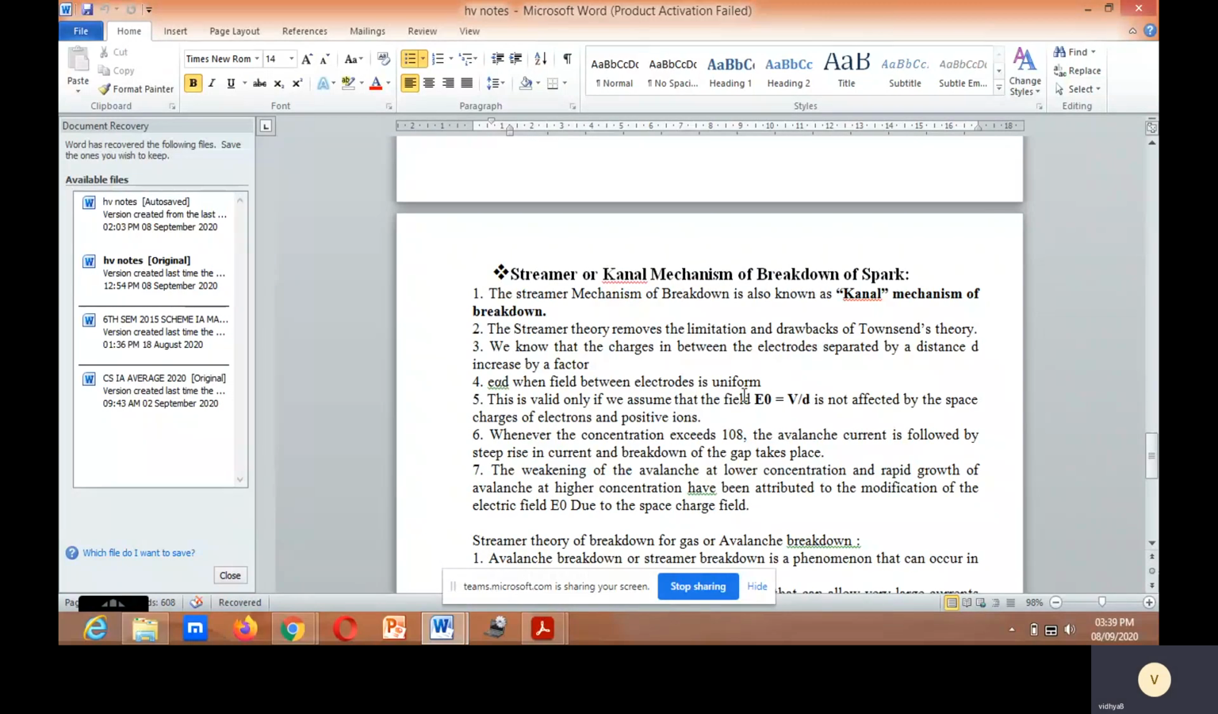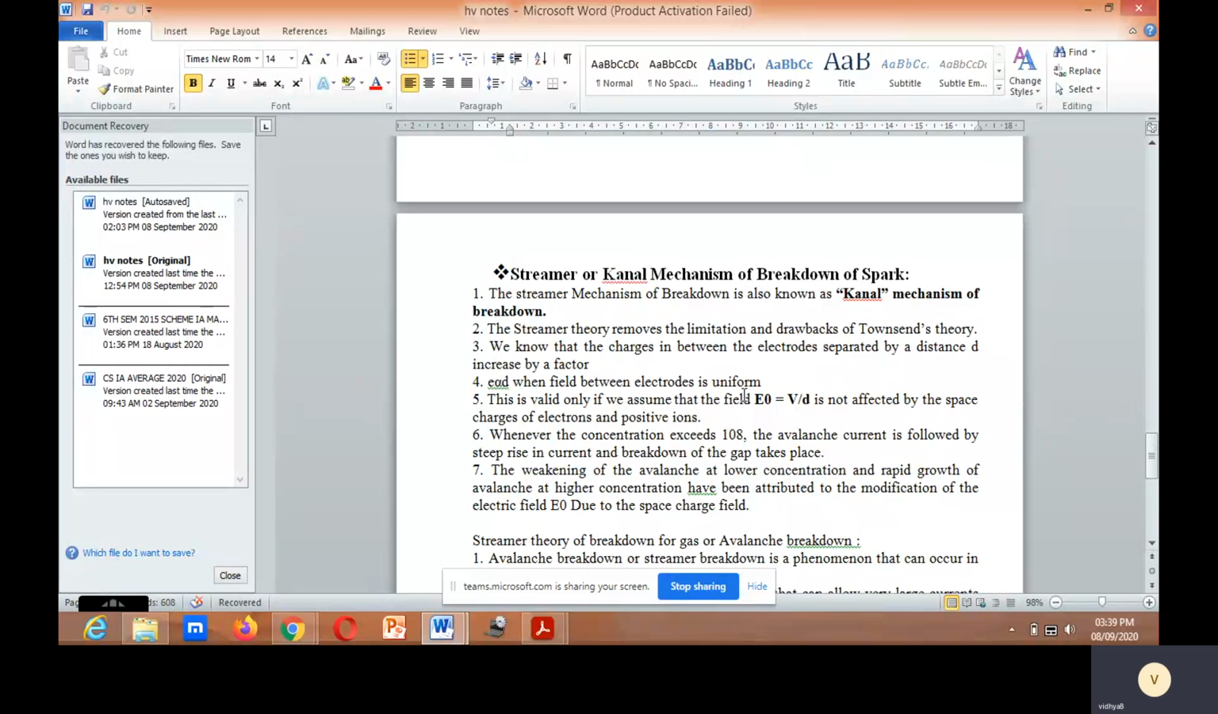Next we shall read about streamer theory. What is streamer theory? Why do we read this one? To overcome the limitations and drawbacks of Townsend's theory, they have introduced the streamer theory. The streamer mechanism of breakdown is also known as the canal mechanism of breakdown. The streamer theory removes the limitations and drawbacks of Townsend's theory.